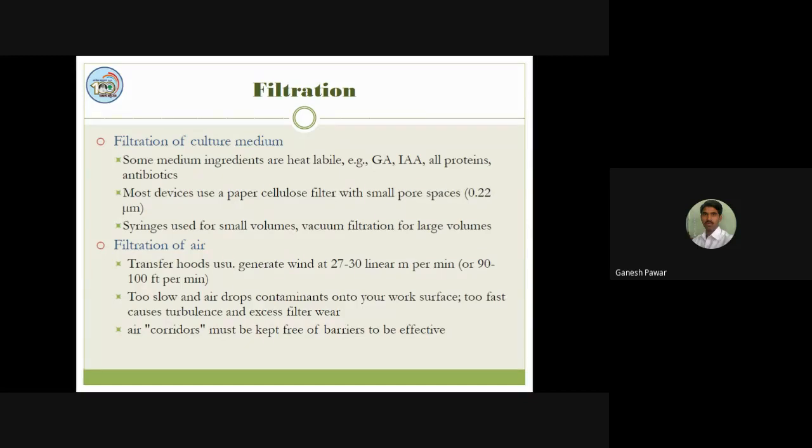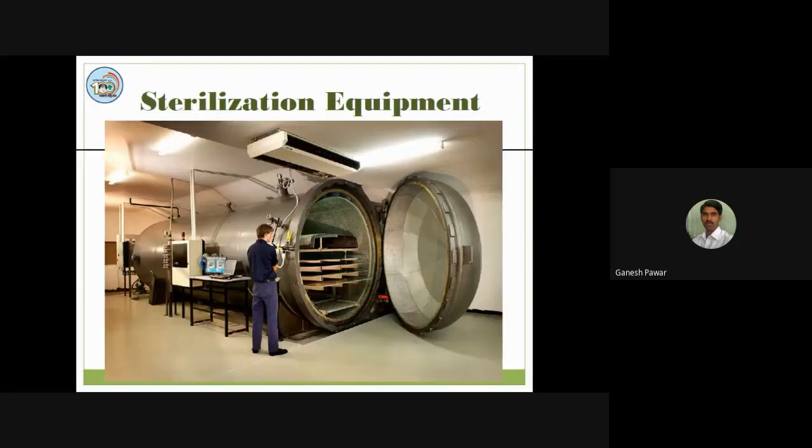Also, the surrounding air should always be filtered, and this is obtained by HEPA filters, which are attached to the larger laboratories. When we consider autoclaves, you have observed that autoclaves are about 3 to 4 feet in size, long enough, and kept horizontally.